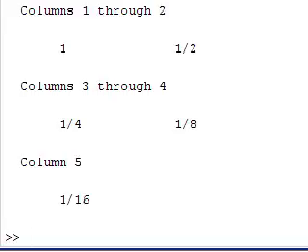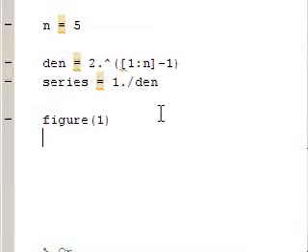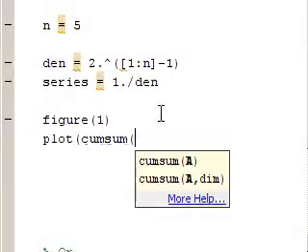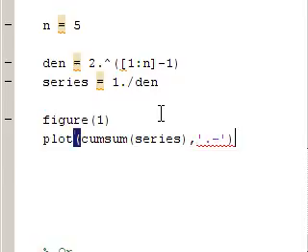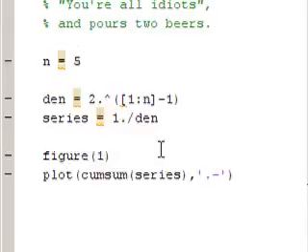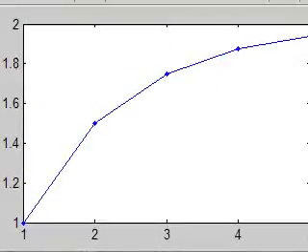Now I want to see, how does this add up? So I'm going to say figure 1, and I'm going to say plot, and I want to do the cumulative sum of series, like that. And I would like to use dots connected by solid lines. Let's run that. And there we are. We can see that's working out.